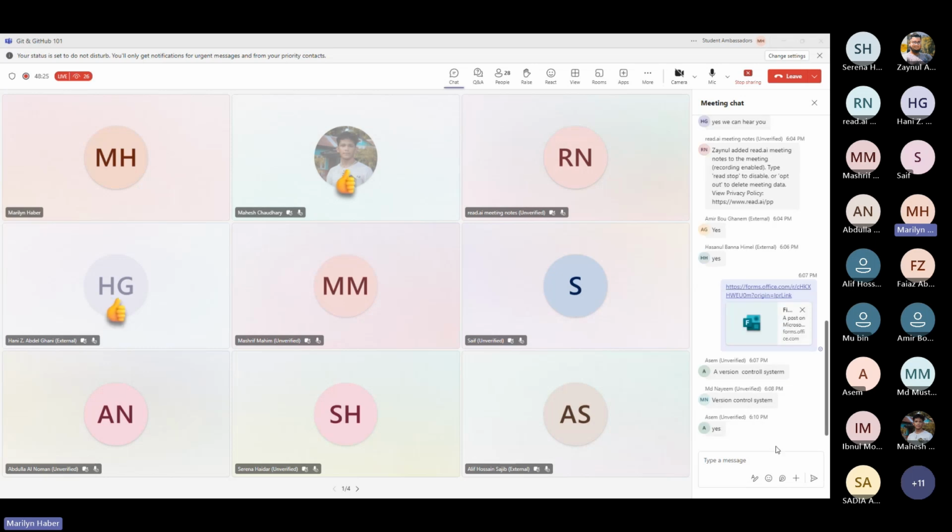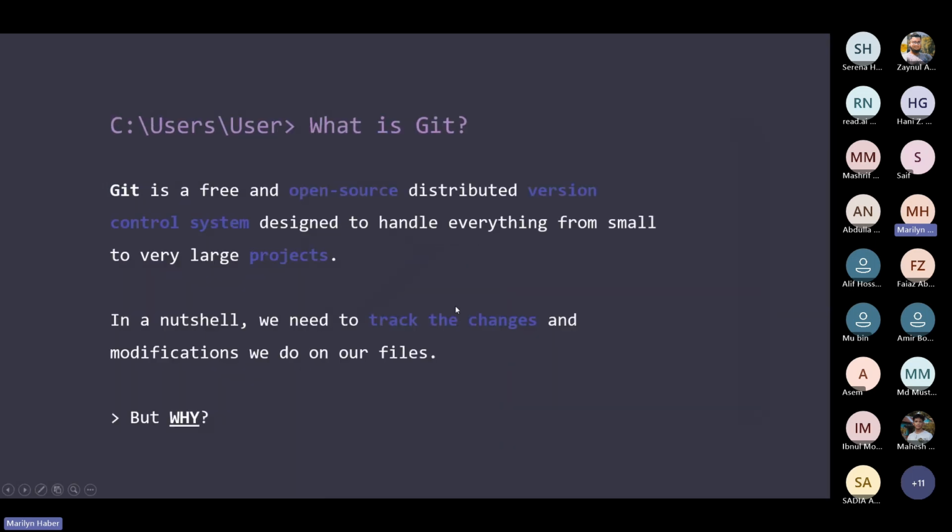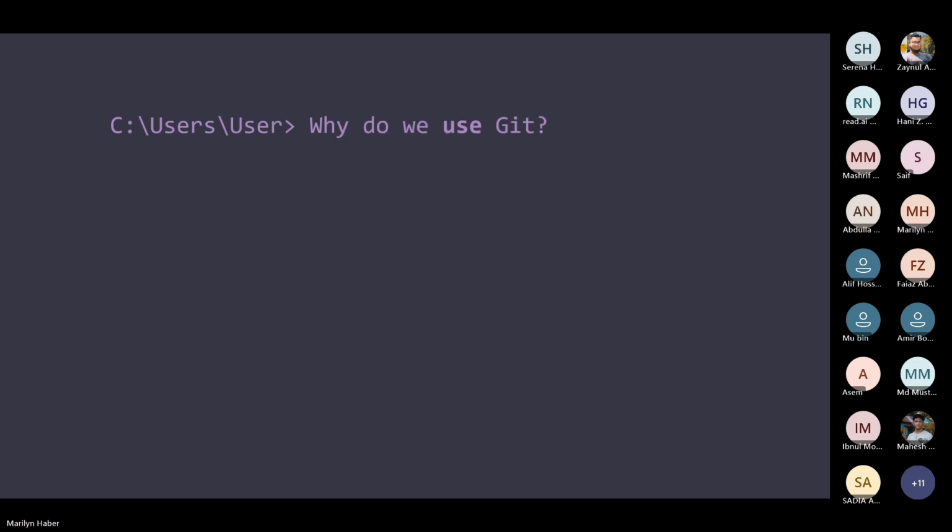Okay, amazing. So let's continue from here. Git is indeed free. It's an open source distributed version control system to help us handle the big projects or even the small projects. But why do we need it as developers? Why do we need Git? So it's actually solving many issues.